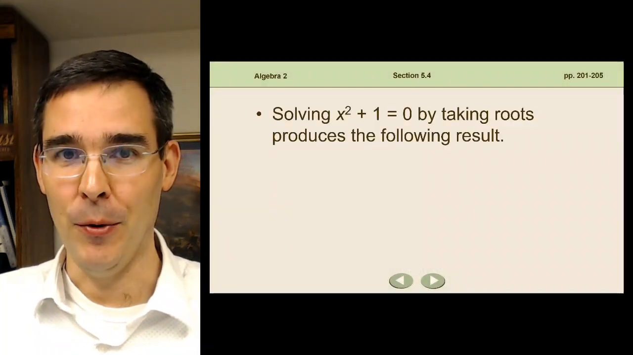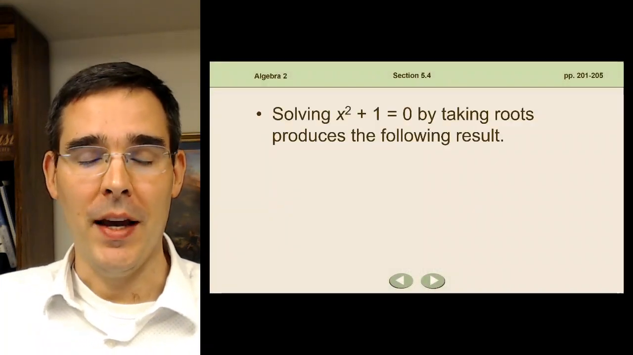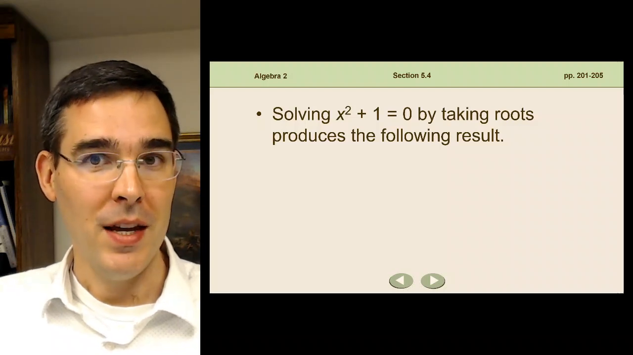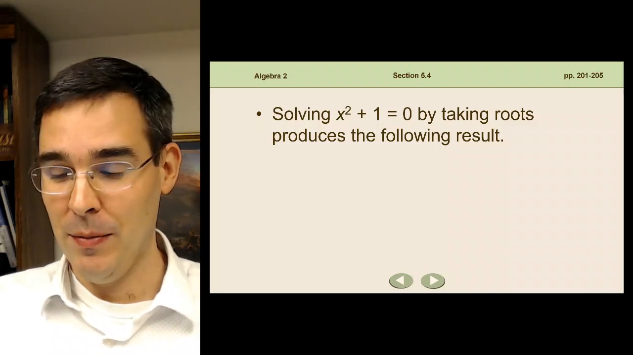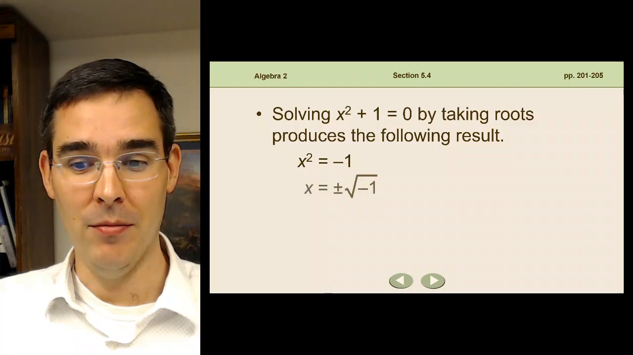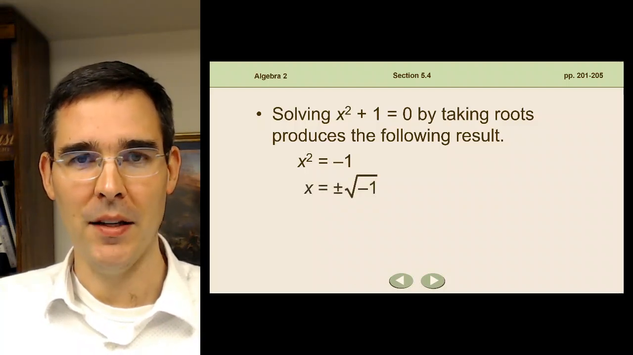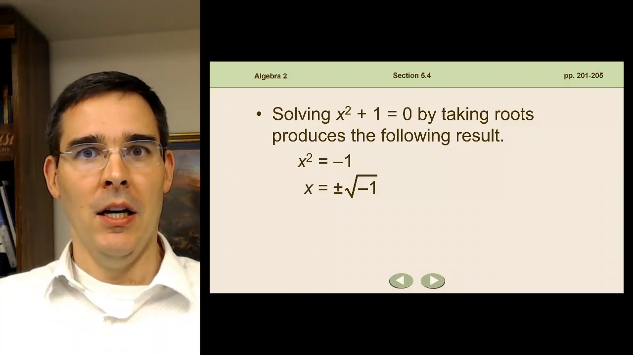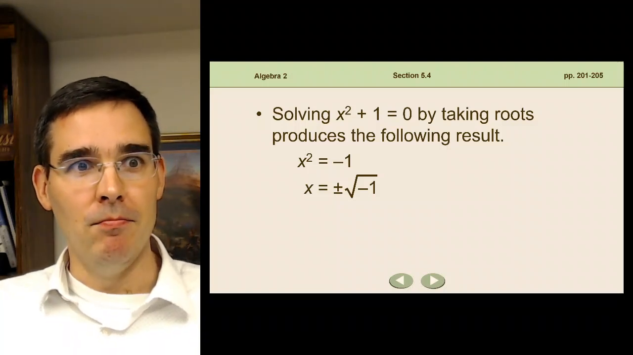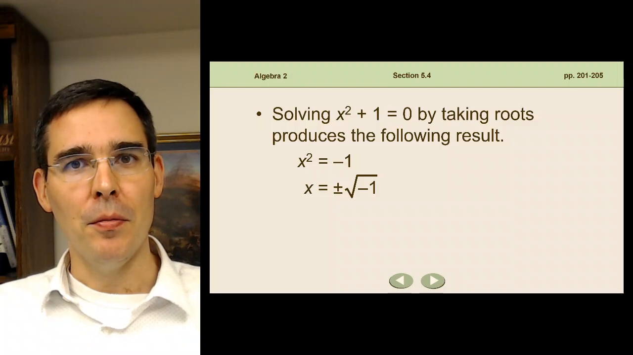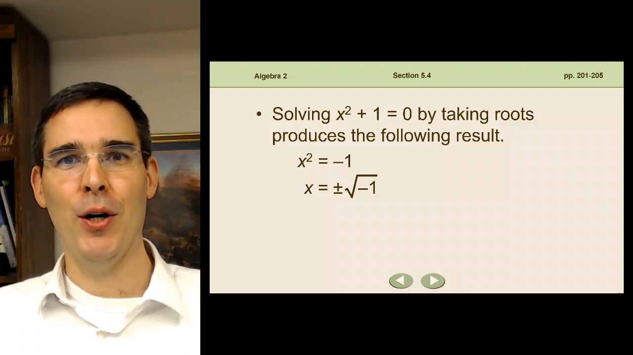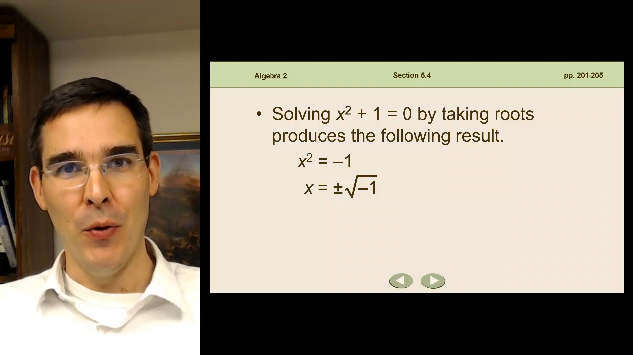So here's our example. We'll take x squared plus 1 equals 0. We're going to try to solve this by taking square roots. Well, we follow our steps and x is equal to plus or minus the root of negative 1. We've learned for years that you only take the square roots of positive numbers. You can't take the square root of a negative number. What do you do here?